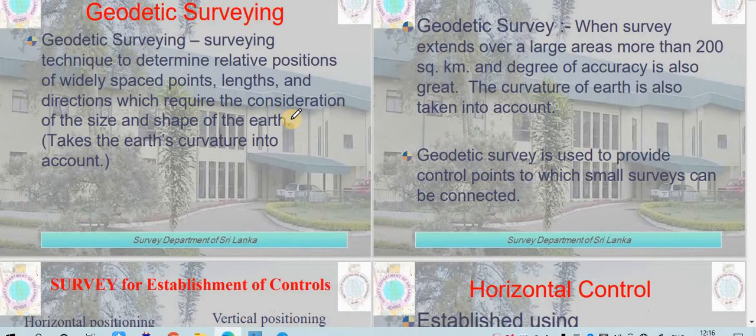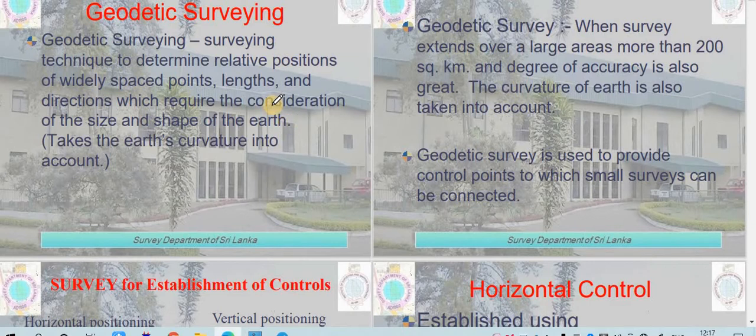In surveying, we have studied that there is a classification of surveying: one is plane surveying, and one is geodetic surveying. In plane surveying we don't consider the earth's curvature effect, but in geodetic surveying we need to consider the earth's curvature effect. So geodetic surveying is basically done for what? For preparing the plans or the maps for countries. Where the bigger picture of surveying is to be done, geodetic surveying is adopted.